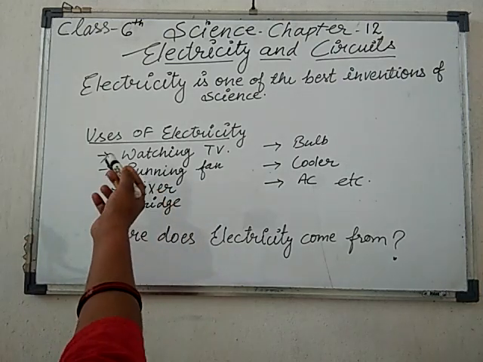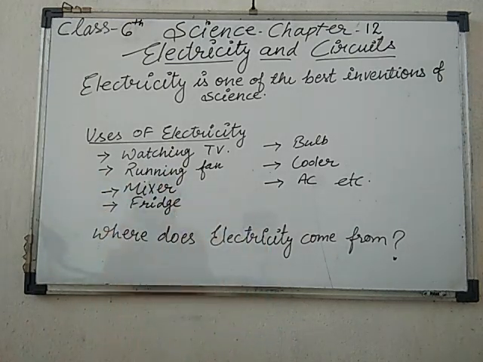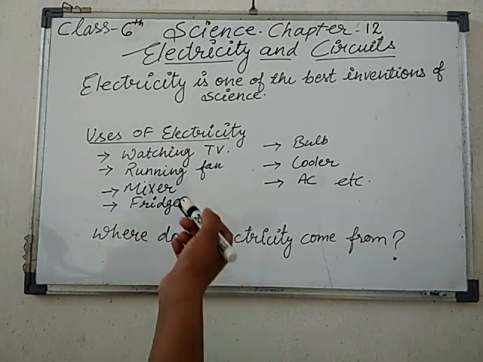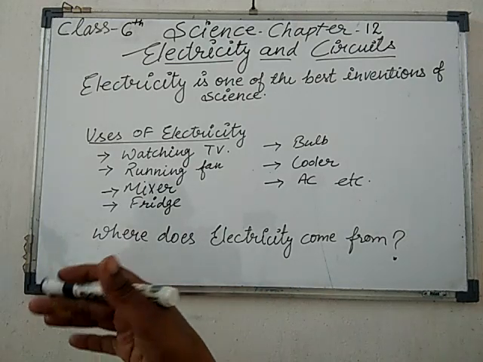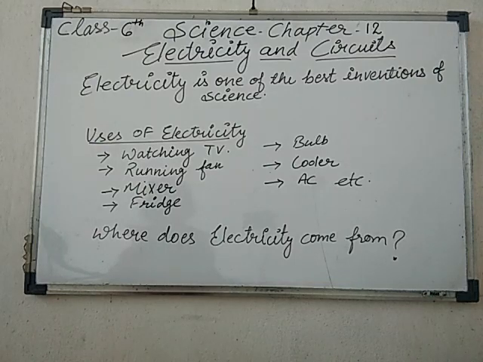What are the main uses of electricity in our life? Watching TV also needs electricity, electric current. Running a fan, mixer grinder, fridge, bulb, cooler, AC, all of these make our work much easier and give us more comfort in our life. We also use electricity to operate the pumps that lift water from the well, from the ground level, to the rooftop tank. So there are many more uses in our daily life.